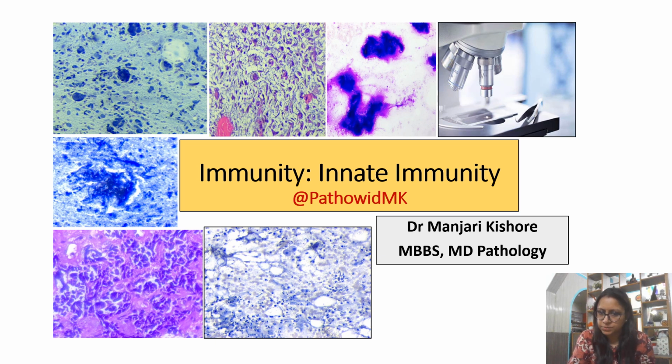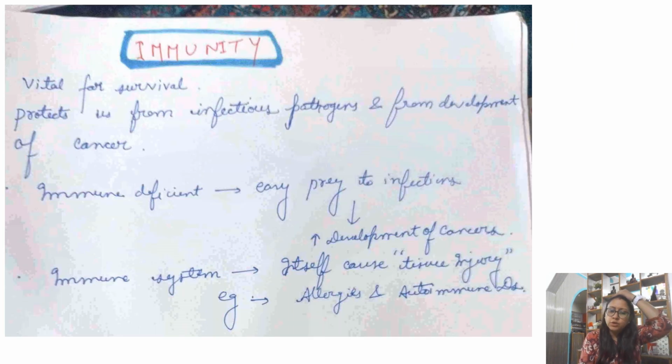Basically, there are two types, innate and adaptive. So today I'll start with the easy topic, that is innate immunity. So what is immunity? When this terminology comes to your mind, what is the first thought that comes to us? Oh, my immunity is good, so I am safe from this kind of disease. During this COVID, everybody was talking about this. They were well versed with the term immunity: if my immunity is strong, I can't get COVID.